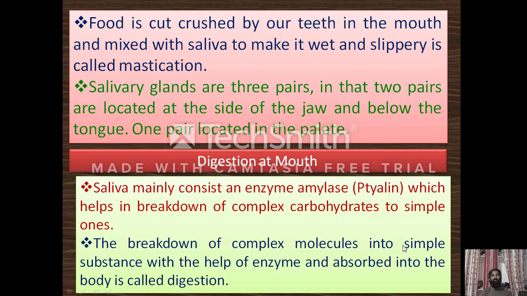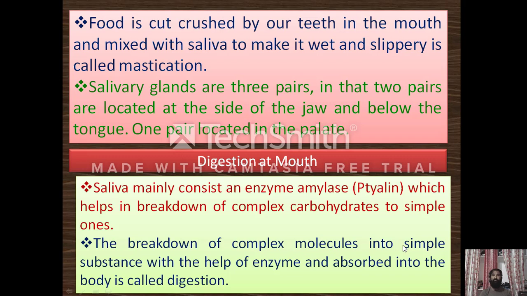After the formation of the bolus, it contains different kinds of food material: carbohydrates, proteins, fats, and so on. In digestion at the mouth, the saliva containing salivary amylase, or ptyalin, mainly breaks down complex carbohydrates into simple ones.